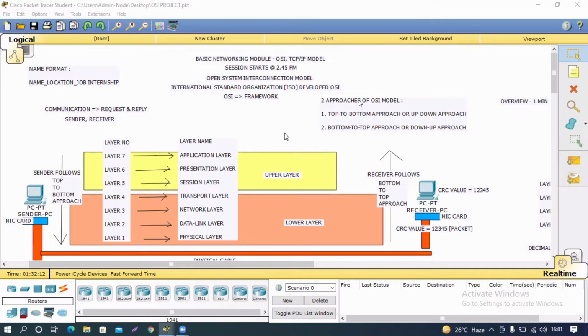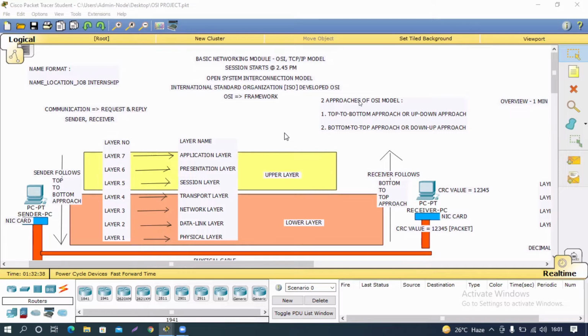Sir, will you provide PDF notes for these layers? I'm not having them, I'm just dictating this information to you. Someone will share a screenshot of their notes in the upcoming session. Don't worry.